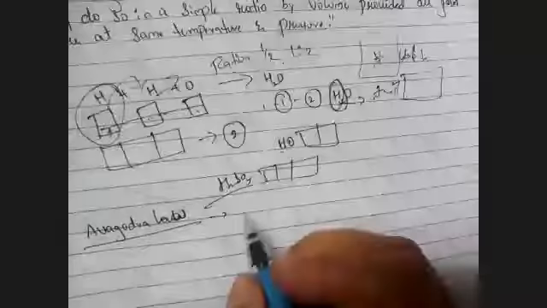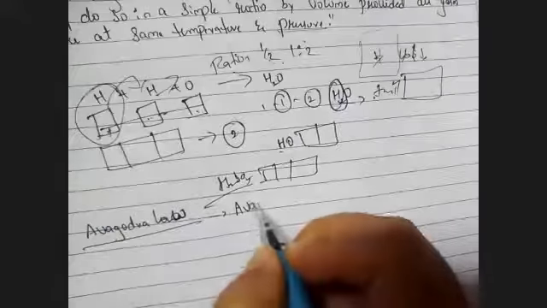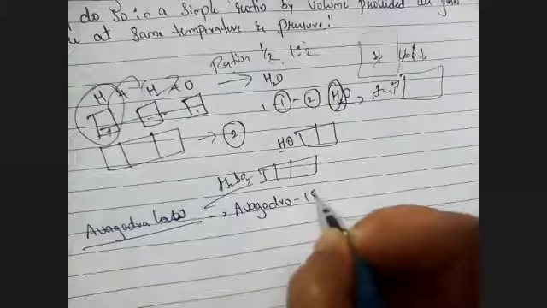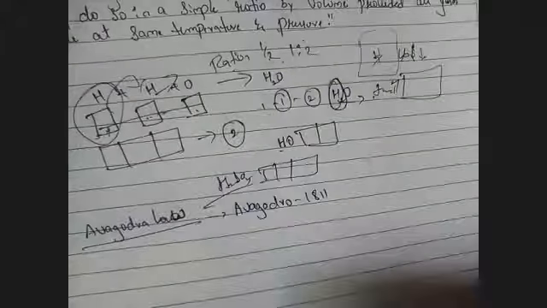Avogadro's law was proposed by Avogadro in the year 1811. He was trying to explain the number of atoms present in one drop of molecule. I have a complete derivation of this, but I think you don't want that. You want only the value of Avogadro. But here he is proposing the law, Avogadro's law.